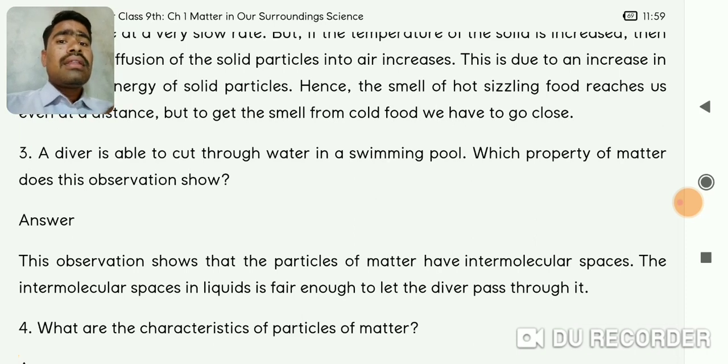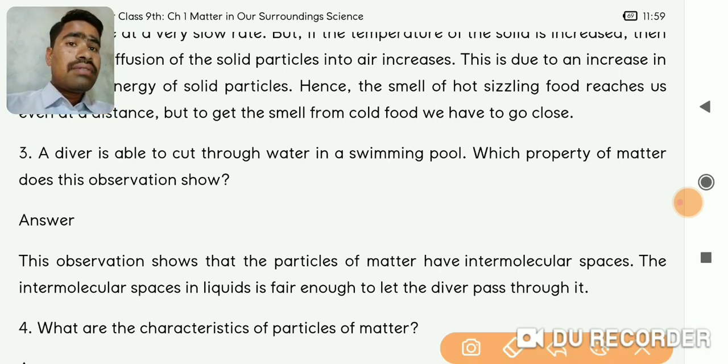Okay, now the question is: the diver, the person who is diving in the water, cuts through the water in a swimming pool. Which property of matter does this observation show? We can cut the water while swimming. Which property of water is seen here? Okay, that's the question.